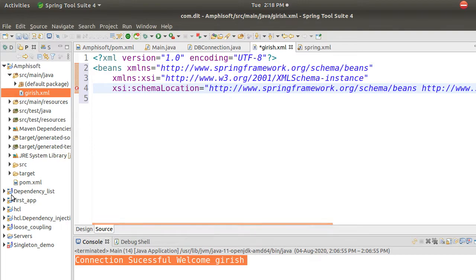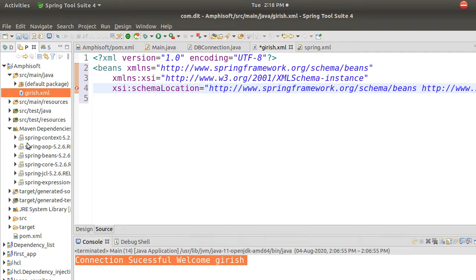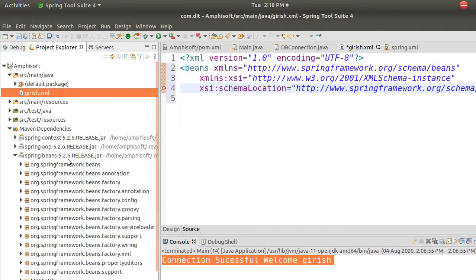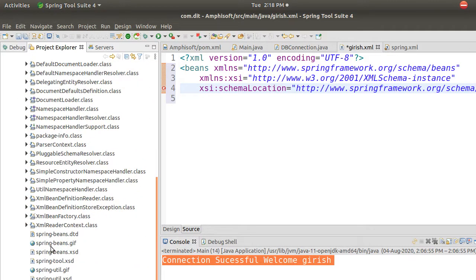If you have this Maven repository, go to this Maven repositories. In this, go to beans. In beans you have something called spring bean. If you go inside this, or you have factory.xml, go inside, and here you will have this xsd file.